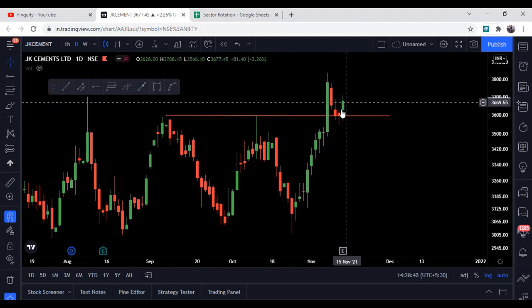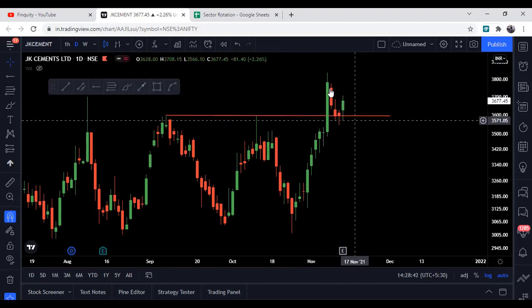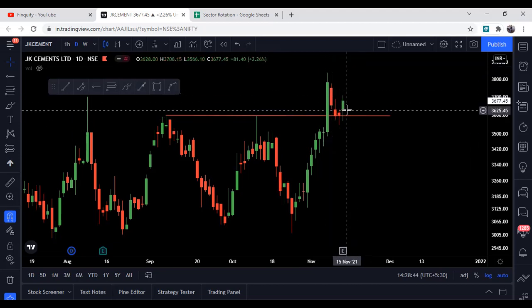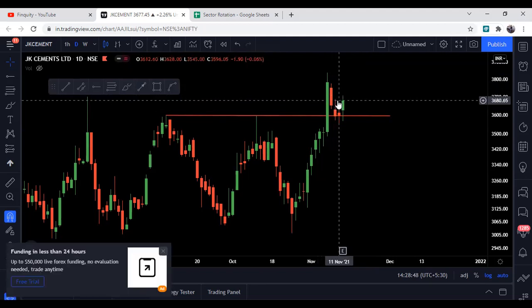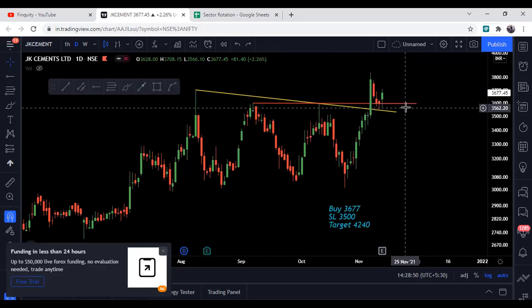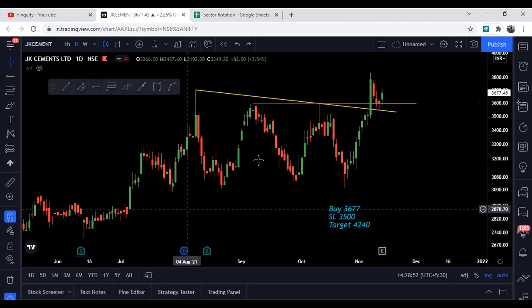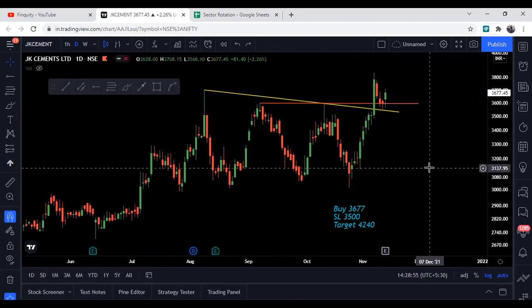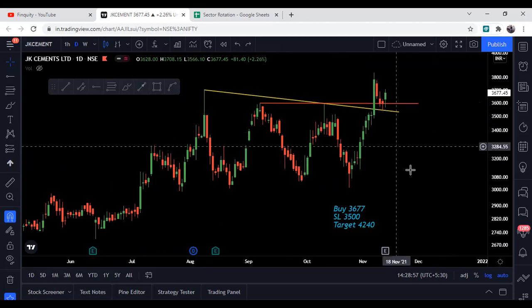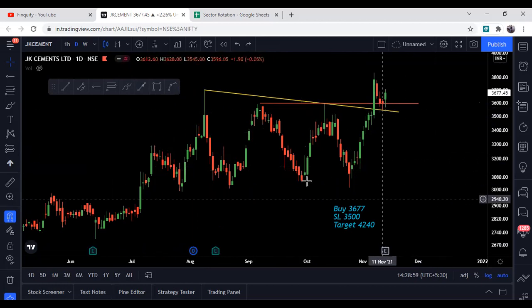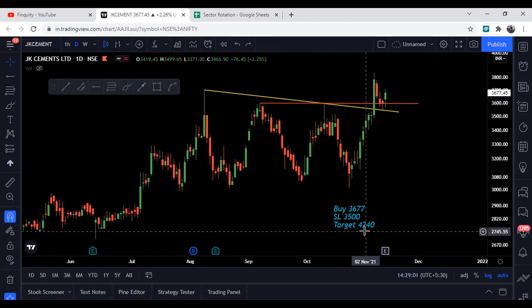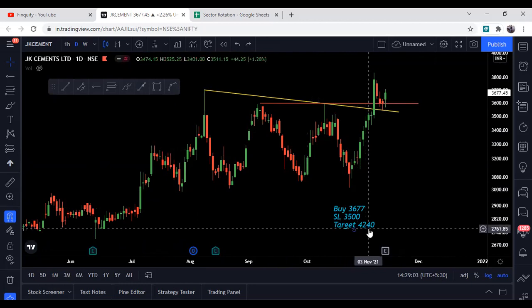Apart from this, after this breakout, इसने ये retest भी complete कर दिया, and the recent Friday candle was a good bullish candle. So one can track JK Cement as well for the short term. The buying price will be the current price, which is 3677. जो हमारा stop loss है, it is at 3500, and जो target है हमारा, it is on the breakout, so it is 4240 in JK Cement for the short term.